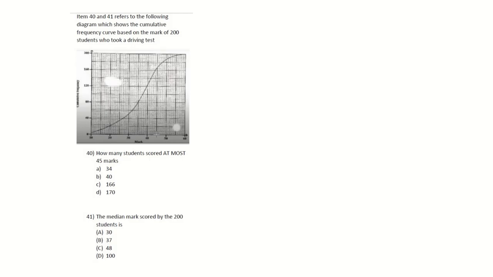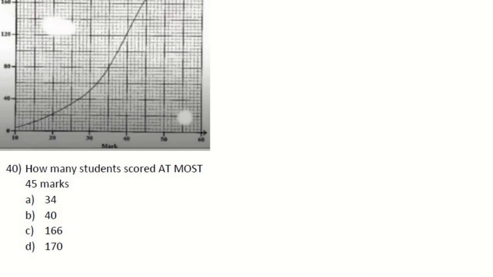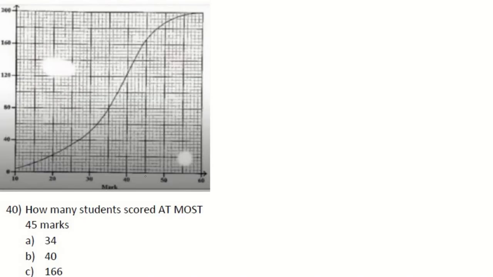Right, this is where 45 is located. I'm just going to zoom up so we can see. 45 is located right here. Here's my marker. 45 is located right here. Right, and we want to know the cumulative. We want to know how many at most, so we're going up and then across. So we're going up on the curve, and then you're going across.